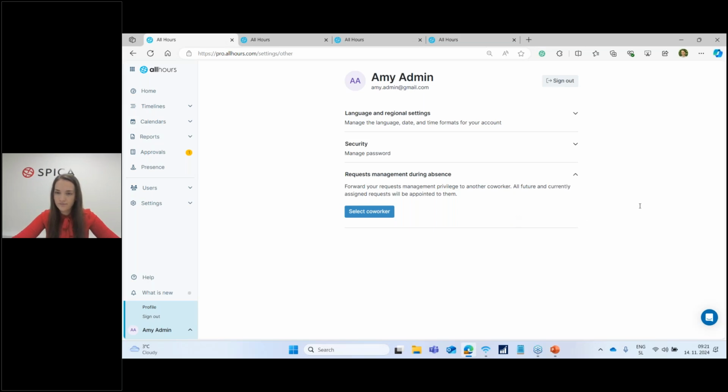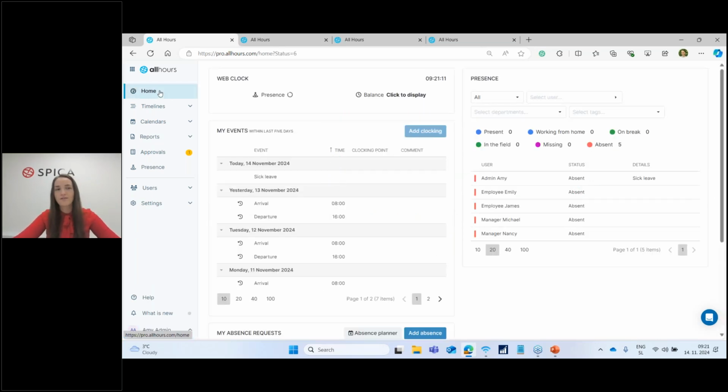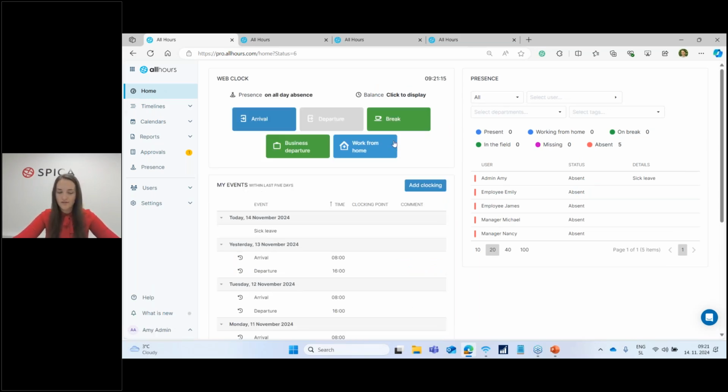Another question. Are system upgrades free of charge? Yes, the system upgrades are free of charge. They're included in the monthly or annual subscription of All Hours. This is in general the case with all of our upgrades and new features most of the time. So there are no additional costs. If you believe any of these features are useful to you, feel free to implement them without worrying about any additional costs.